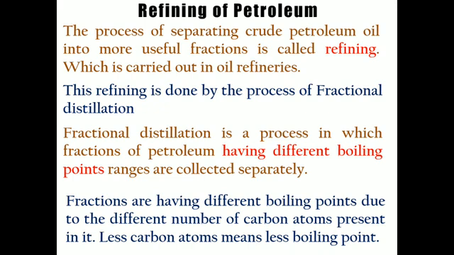Why do these fractions have different boiling points? The answer is because they have a different number of carbon atoms present in them. The number of carbon atoms in every fraction differs. It may have carbon in the range of 4 atoms, it may have 10 atoms, and so on. Because they have different carbon numbers, their boiling points are of various ranges. So less carbon atoms means less boiling point, so that point you have to consider.